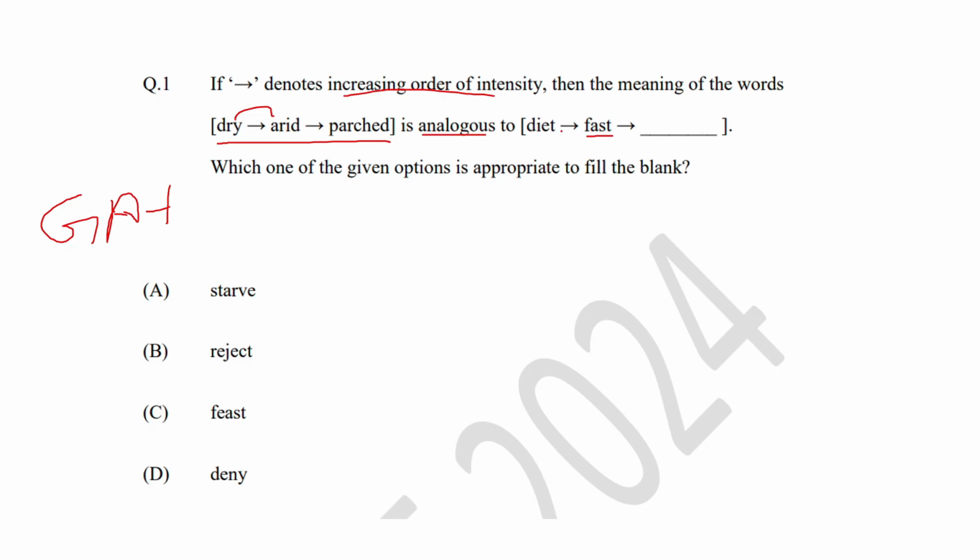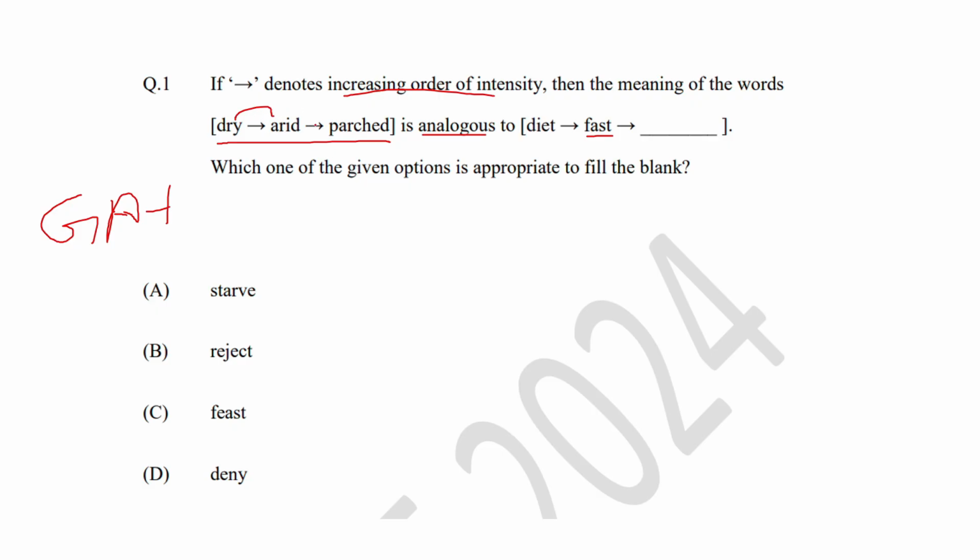The first one they have given is dry, arid and parched. Dry means not having water, or scarcity of water. Arid generally means there is no rain, so it generally leads to dryness. And parched finally means something like a condition of drought. So dryness is caused by arid, and arid finally leads to drought.